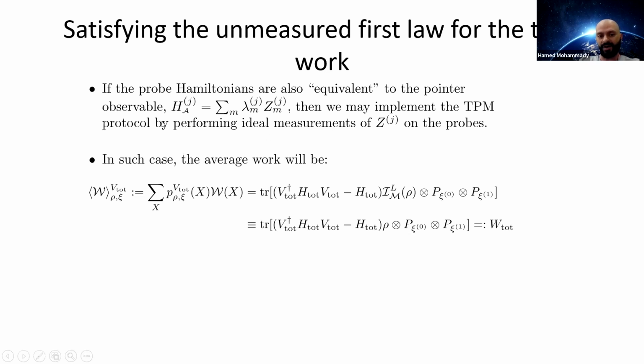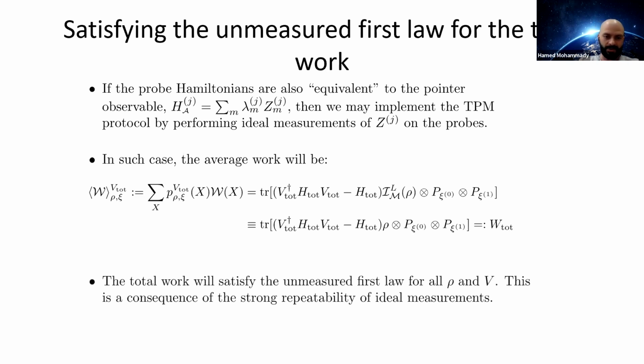But if we satisfy this condition, then this equation turns out to actually be equal to this equation, where we can remove the Lüders channel acting on the system state. And this, if you recall, is just the definition of the unmeasured total work. This equality will be satisfied for all system states rho and all system-only unitary operators V, right? Because we're only fixing the unitary interaction between system and probe and the initial states of the probe. But the initial state of the system and the system-only unitary operators can be general.